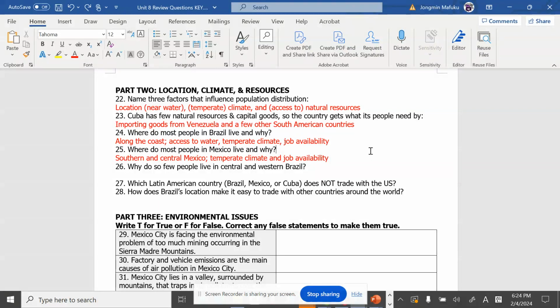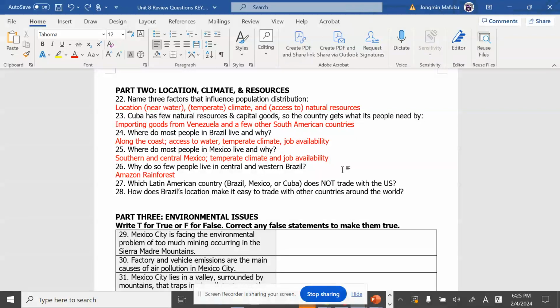Number 26, it talks about why do so few people live in central and western Brazil. The answer is kind of simple. If you think about it, in the western and central Brazil, there's a thing called Amazon rainforest. Yeah, it might be good for a job because you can cut down some trees and log, but you need to understand, you don't want to live in the forest.